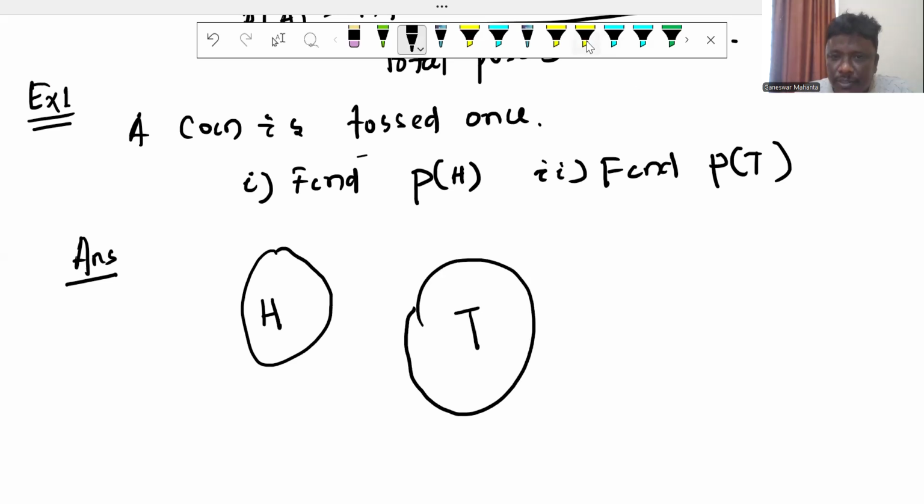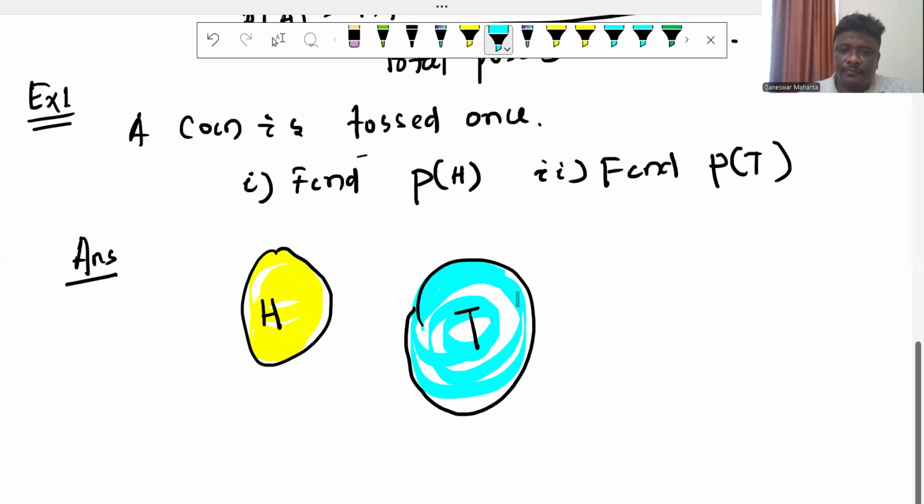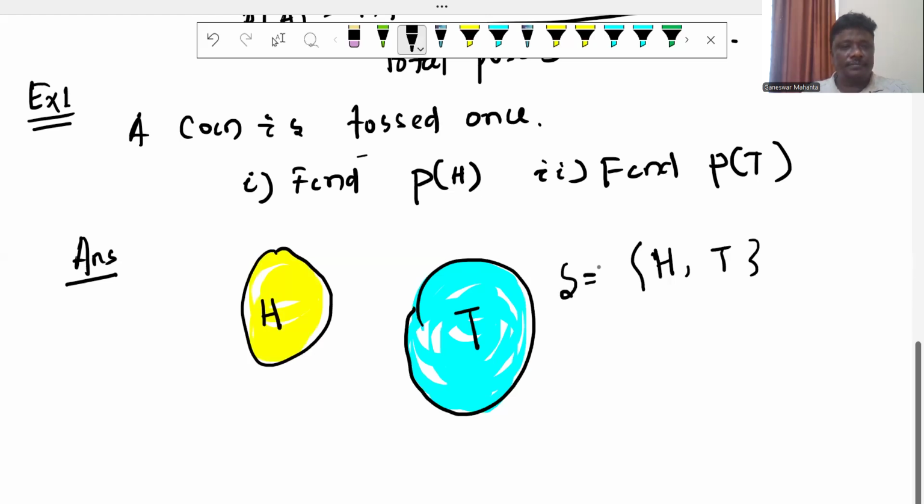So just remember this condition: head is represented here and tail is also represented here, right? Then what are the total possible outcomes? Head and tail. Outcomes are head or tail. So this is called the sample space.